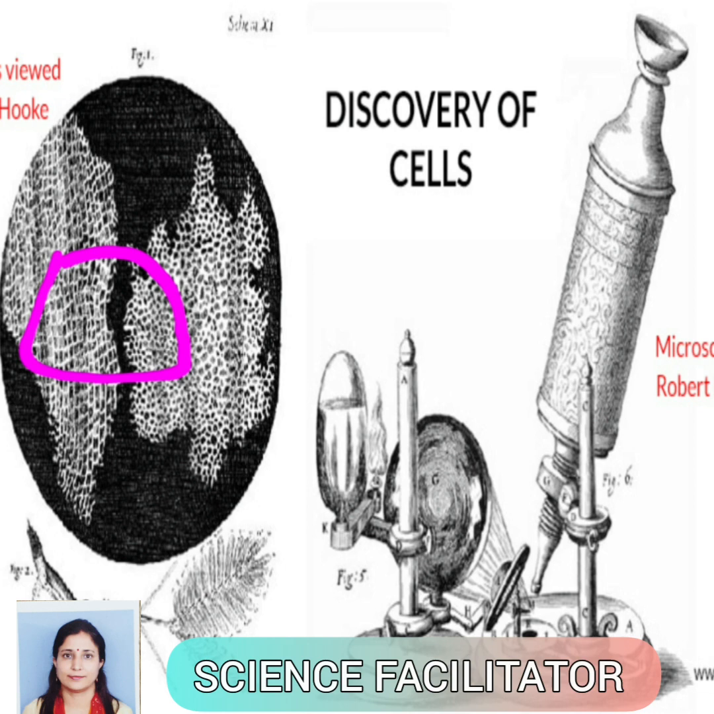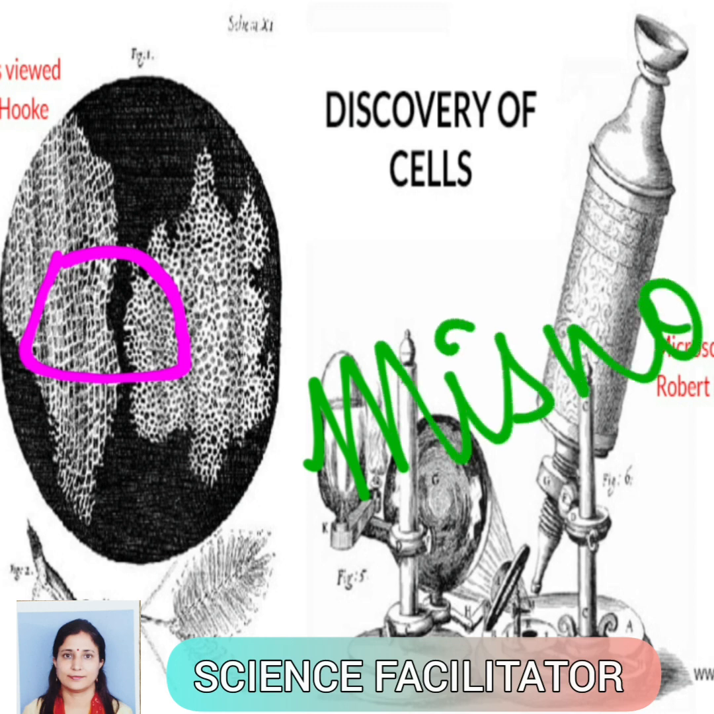Cell means little chambers, little compartments. So the word cell he coined is a misnomer. How is it a misnomer? The cells he discovered were dead cells, empty chambers. The cells we know today are very complex structures with cytoplasm and nucleus.